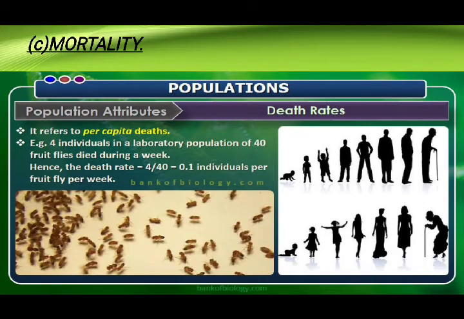Now, third is your mortality. So, what do you mean by mortality? Mortality is also called the death rate. It refers to per capita death. For example, 4 individuals in a laboratory population of 40 fruit flies die during a week. Hence, the death rate is 4 divided by 40, which is 0.1 individual per fruit fly per week. So, in short, the death of organisms with respect to time is known as mortality.